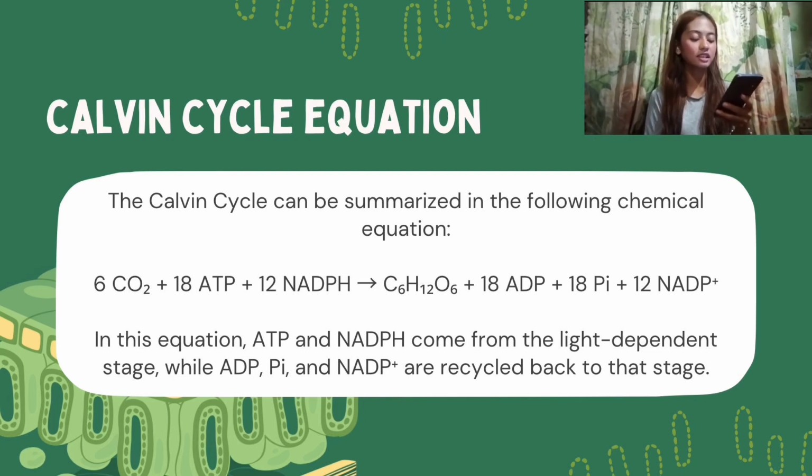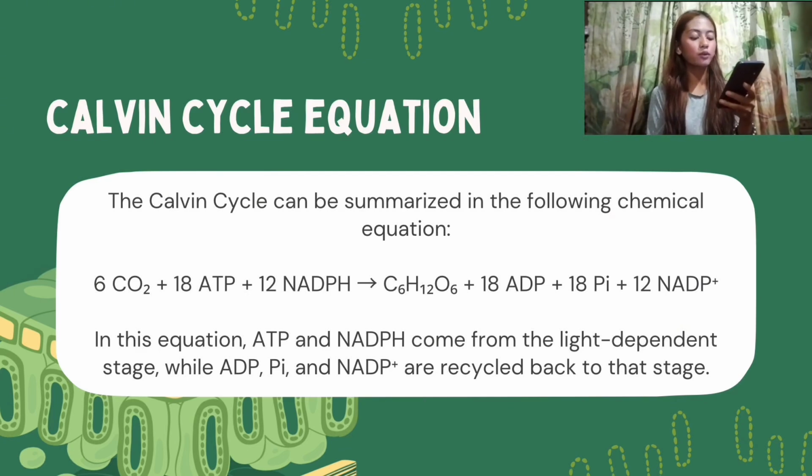The Calvin cycle uses energy from the light-dependent reactions of photosynthesis to convert carbon dioxide into glucose, a form of sugar that plants use for energy. The key inputs are 6 molecules of carbon dioxide, 18 molecules of ATP, and 12 molecules of NADPH.